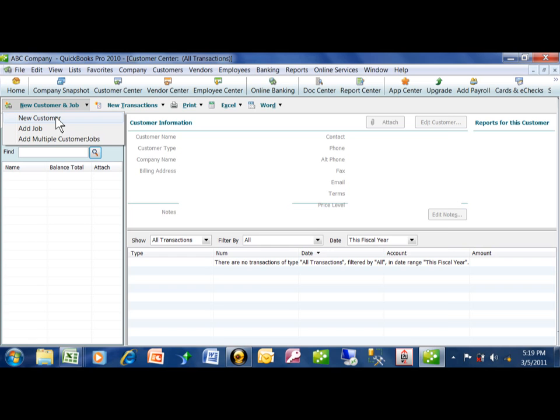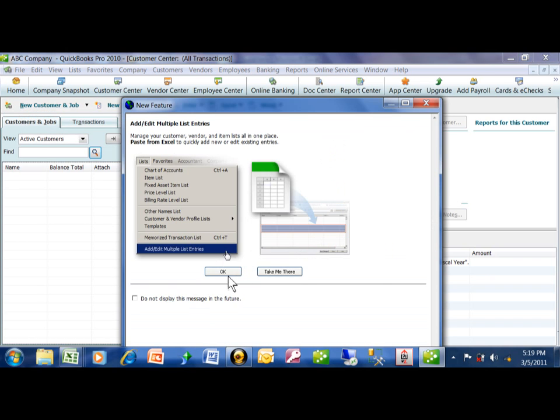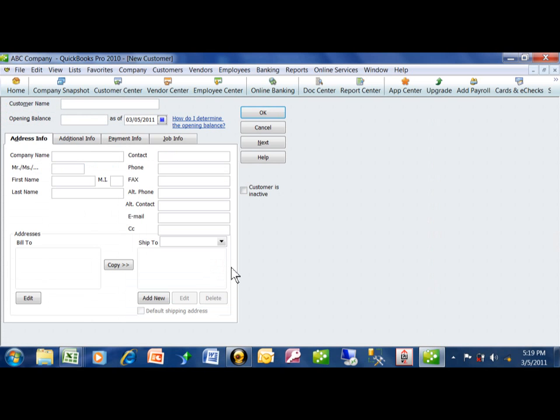Let's do a new customer. And now you're just going to fill in this screen. So let's say you're going to sell to a company called XYZ. And if they have an opening balance, you're going to put that in there. You're just going to type in the information. Whatever information that you have is fine. You don't have to type in all of this information, just whatever you have.